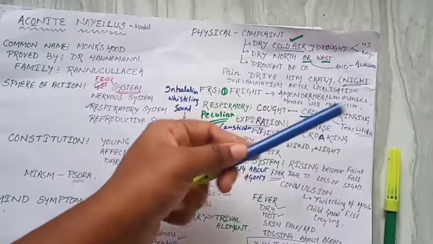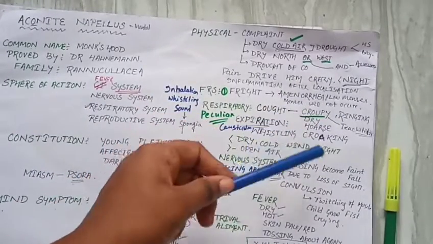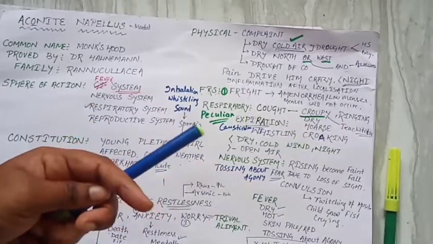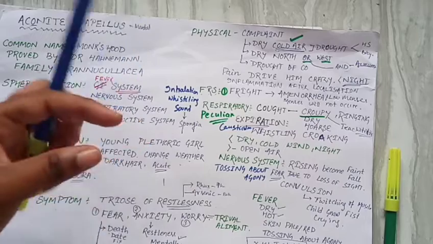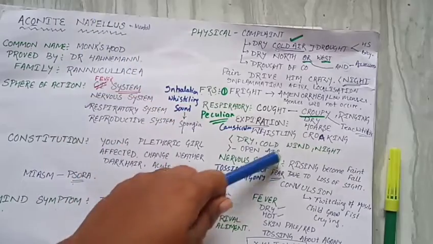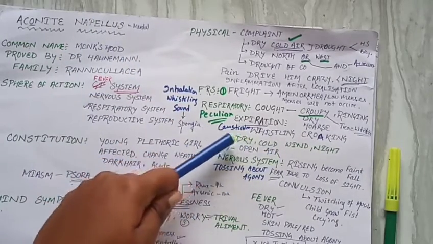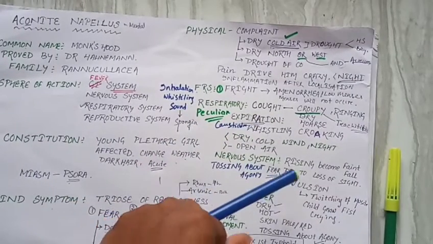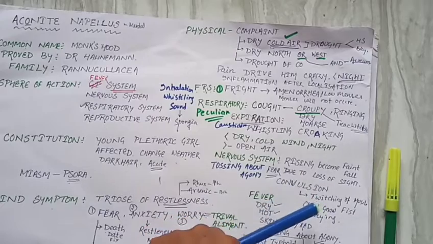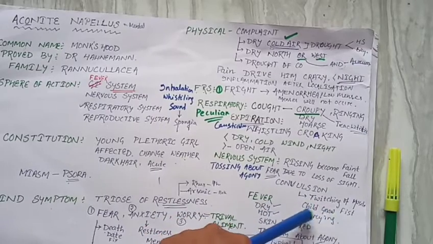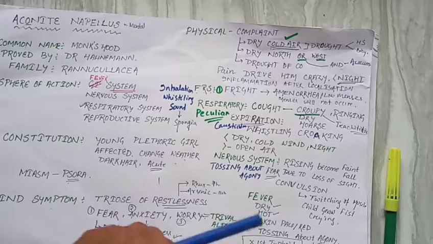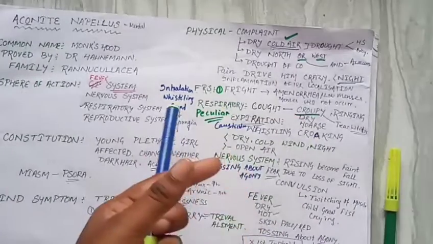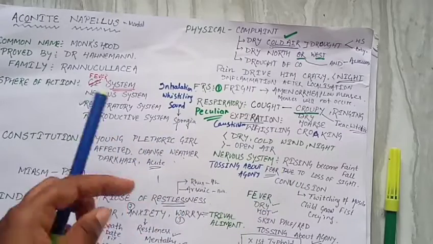Respiratory: croupy, tracheitis, croupy-like cough will occur. The cough is very hoarse, dry, mainly due to dry cold wind. During expiration there will be a whistling-like sound. Nervous system is very restless. The convulsion in the child causes the child to clench his fist. Fever: dry, hot, skin becomes pale and red alternately. Okay, this is all about Aconite Napellus. Thank you.